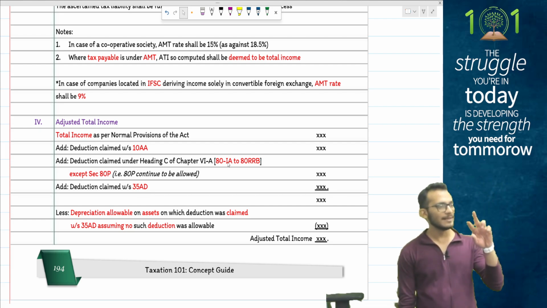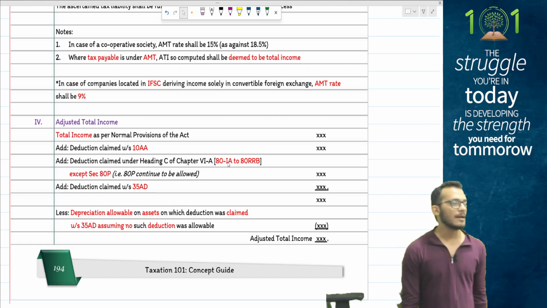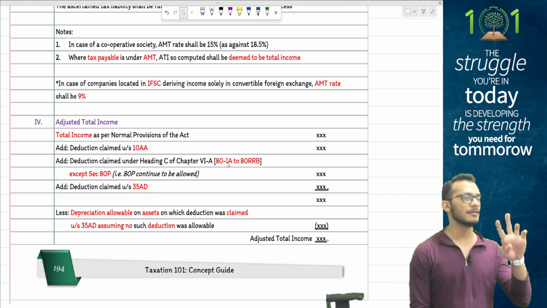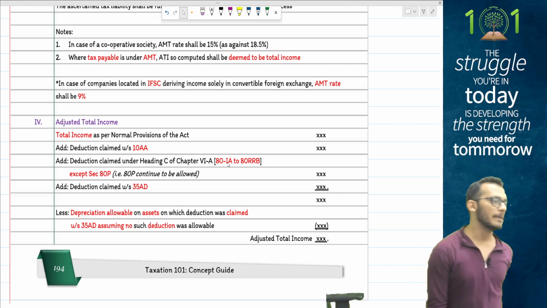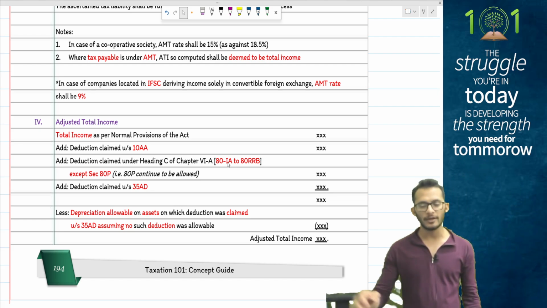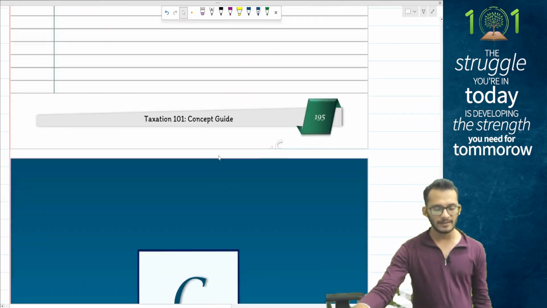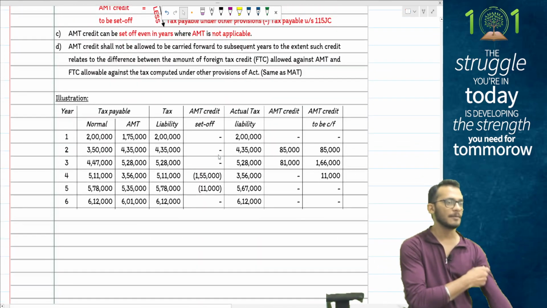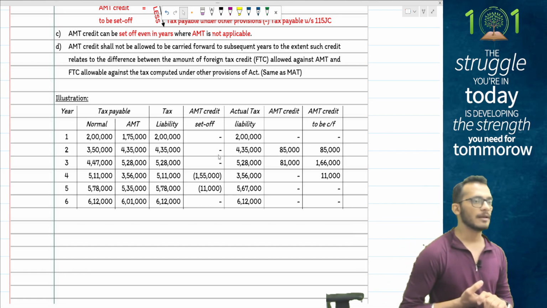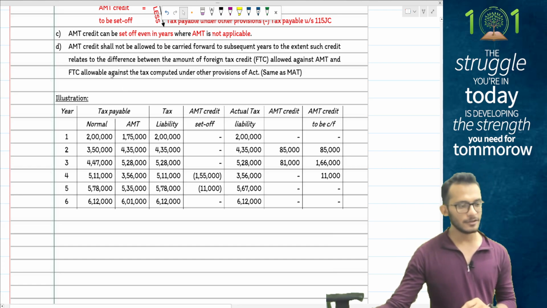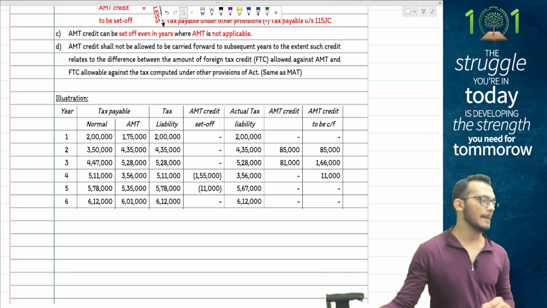This logic will remain the same in MAT computation also, people. In MAT computation also, it is normal or MAT, whichever is higher, compared with concessional tax, whichever is lower. That is how your AMT will look like. Yes, examples we have done on AMT credit, people, like I clarified to you earlier also. Clear enough with this? Any doubts on this piece? Are we good enough to go? Yes, this is your provisions of AMT and MAT as well.